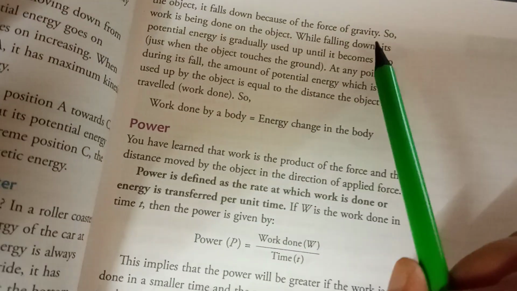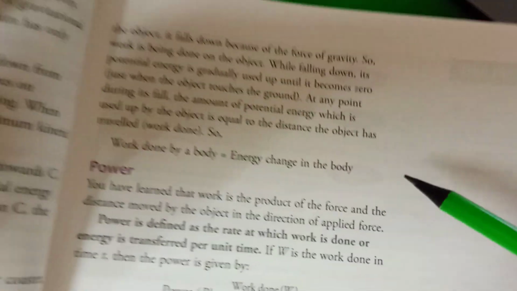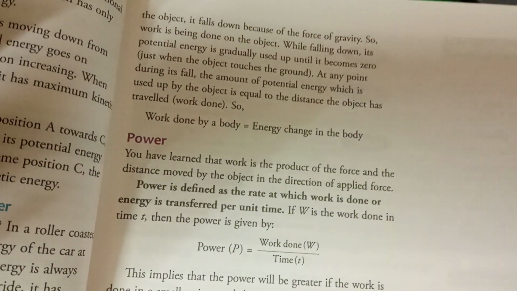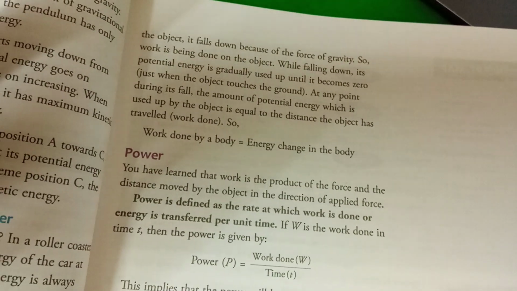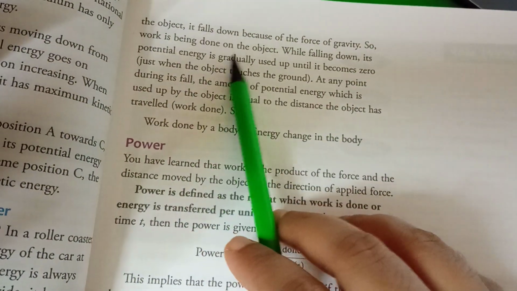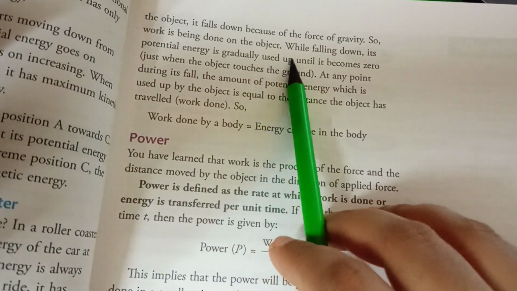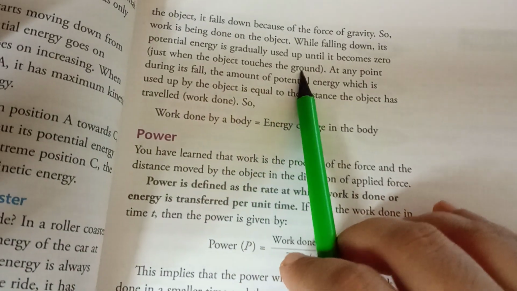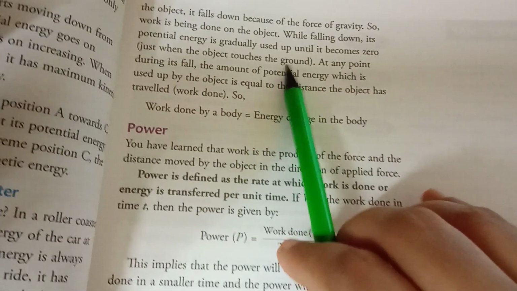But when you drop the object, it falls down because of the force of gravity, because the force of gravity is acting downwards. So whenever you fall from some height, you always fall to the ground. So work is being done on the object while falling down. Its potential energy is gradually used up until it becomes zero just when the object touches the ground. When the object touches the ground, that potential energy will be zero.